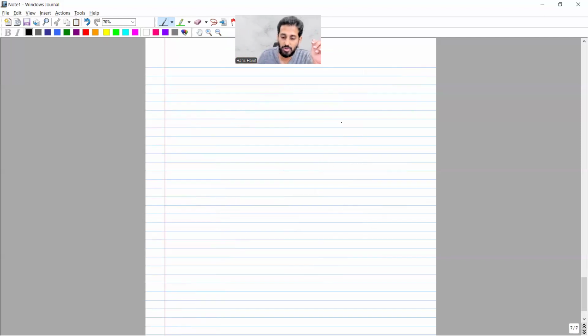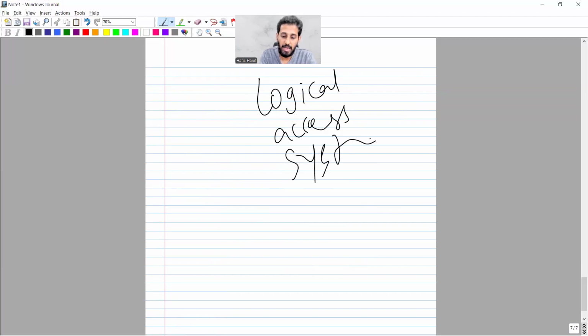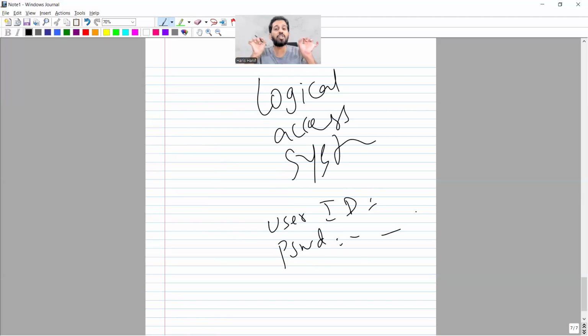So there is one thing which is called the logical access system, in which there is a user ID and a password. For example, I am the salesperson. I should have access to the inventory system, but not full access. I should only have access to the real-time inventory position. I cannot amend the minimum level or the maximum level of the inventory.